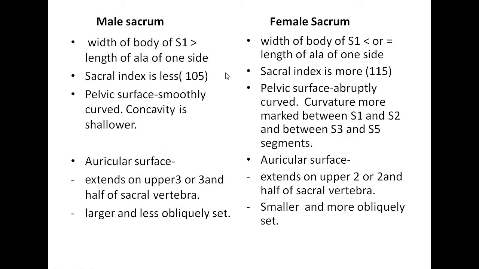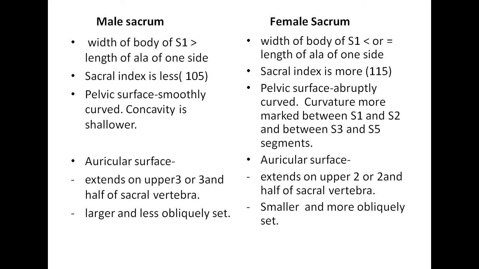We have already discussed that the width of body of S1 is more than length of ala on each side in males. Width of body of S1 is less than or equal to length of ala on one side in females. Sacral index is more in females while it is less in male, around 105. Pelvic surface in males is smoothly curved, concavity is shallower. In females, pelvic surface is abruptly curved, curvature more marked between S1 and S2 and between S3 and S5 segments.